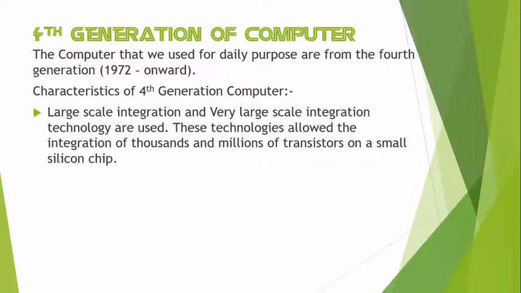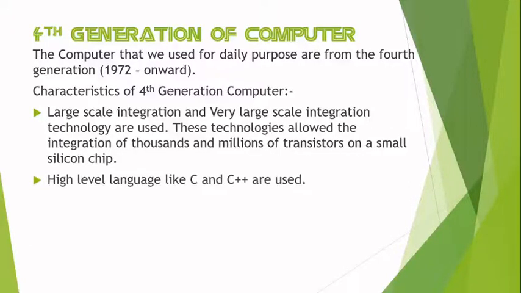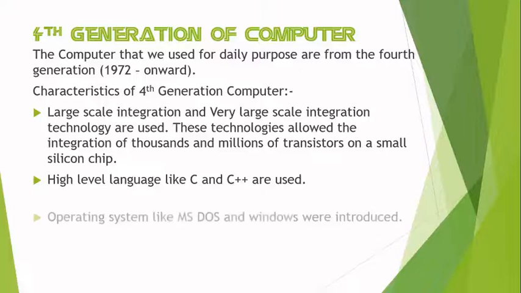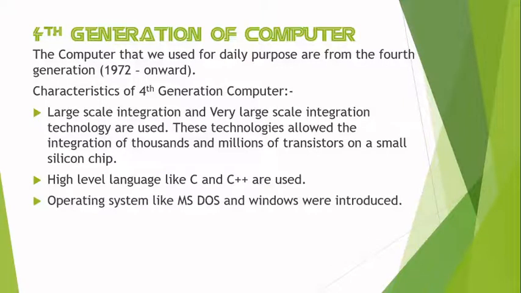They were using high level languages like C and C++. Operating systems like MS-DOS and Windows were introduced.